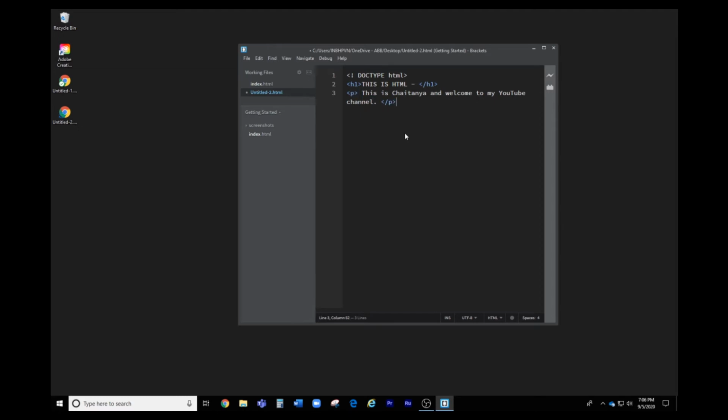Now I want to change the way the text comes. I want to bold my name, I want to underline, and I want to emphasize. So to bold you have to use the tag strong. Just type strong, it will come twice. Just Ctrl X the second one and paste it after the text which you want to bold. Now I'll show you in the live preview that it gets bold.